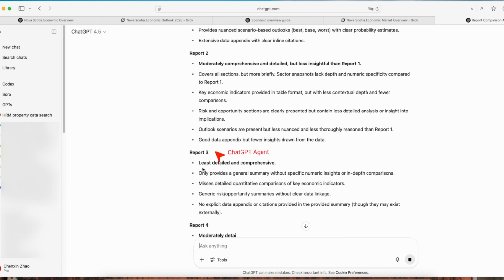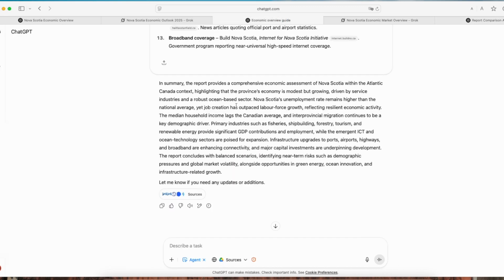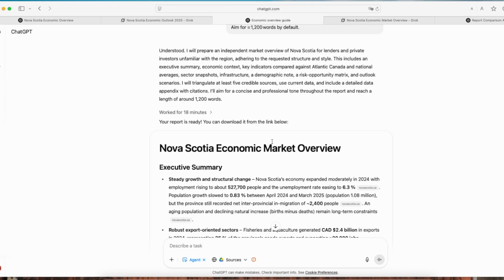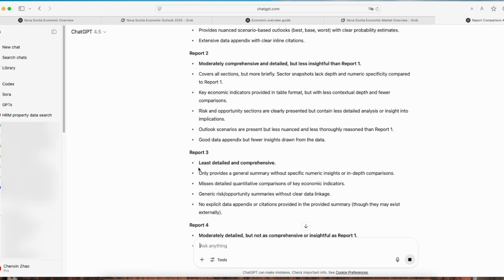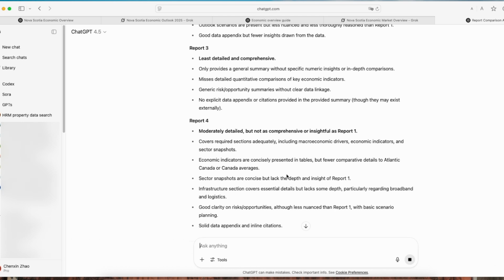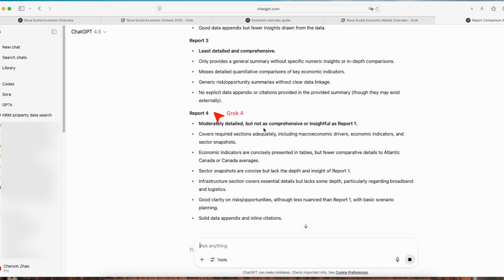Report 3, ChatGPT Agent, least detailed and comprehensive. This is surprisingly poor, given its browser capability. I was expecting it to have a better result. Report 4, Grok 4, moderate detail, good citations, but content too brief overall.